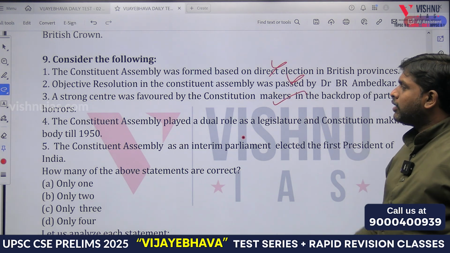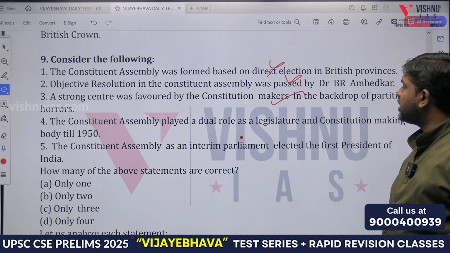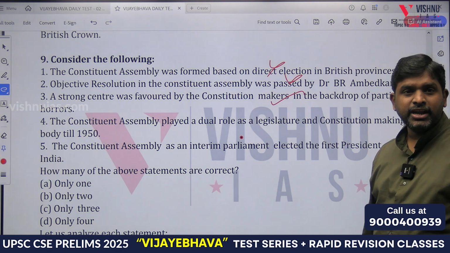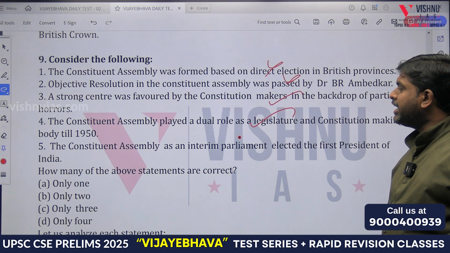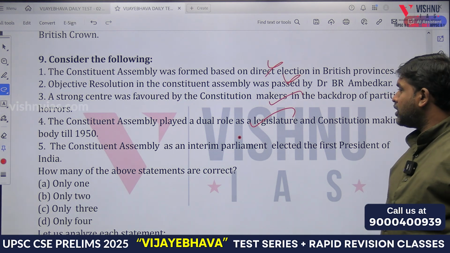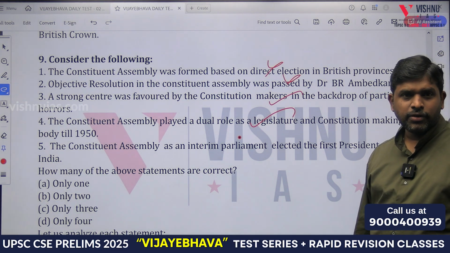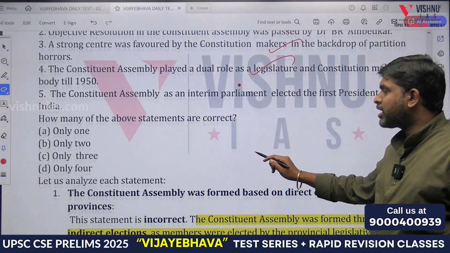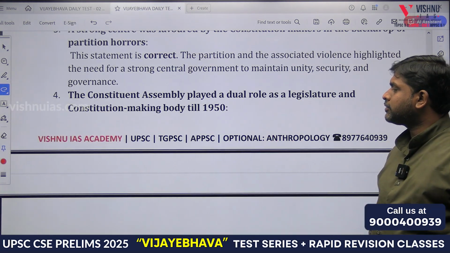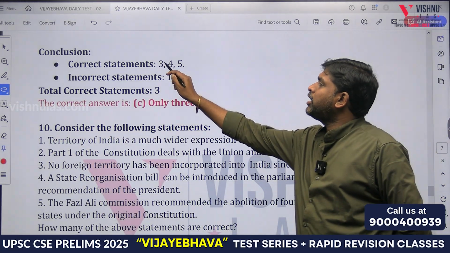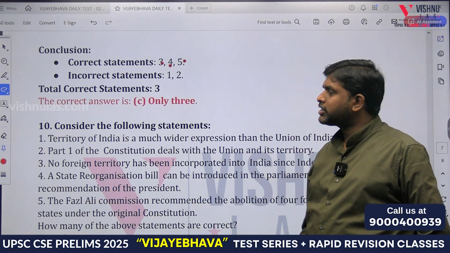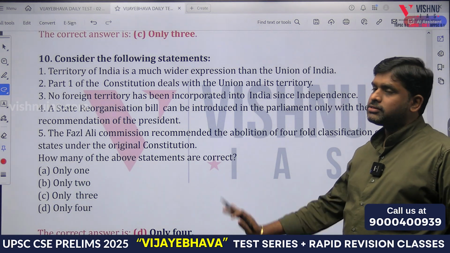Yes. The Constituent Assembly played a dual role as a legislature and a constitution making body till 1950. Yes or no? Yes. The Constituent Assembly as an interim parliament elected the first president of India. Yes or no? So how many of them are correct? 1, 2, 3. Only 3 are correct. Next question. 5 statements.